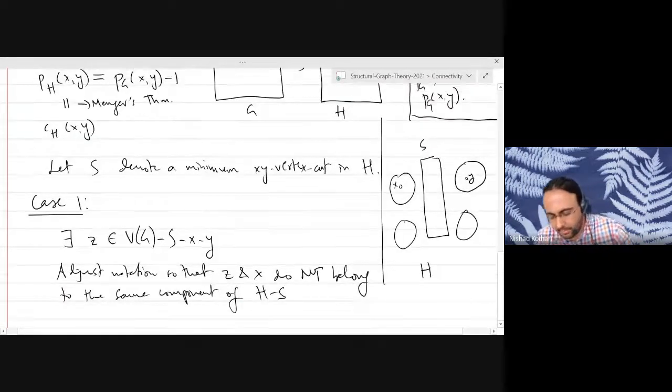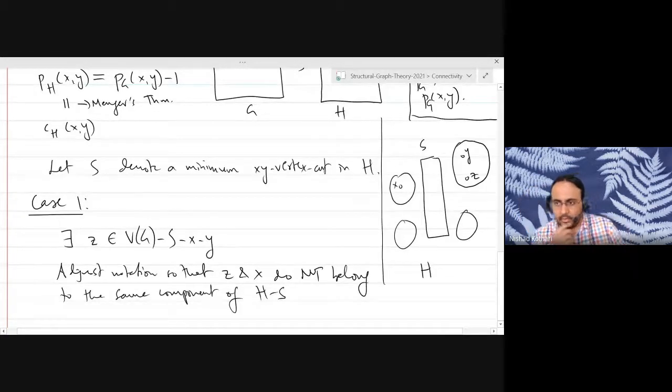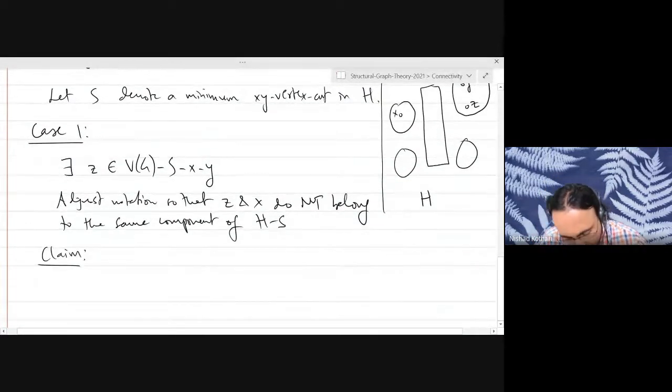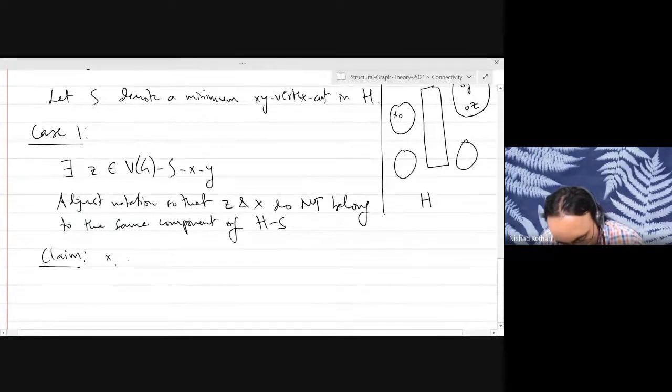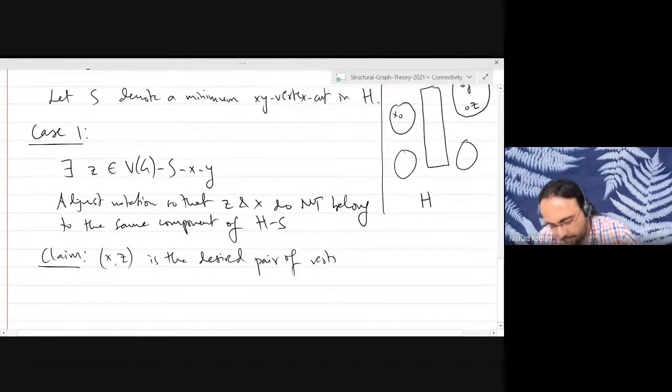Okay? So for example, Z could be in the same component as Y. Let us make a drawing like that. But Z could also be in a different component. Okay? My claim now is that X comma Z is the desired pair of vertices. What do I mean by desired pair of vertices?